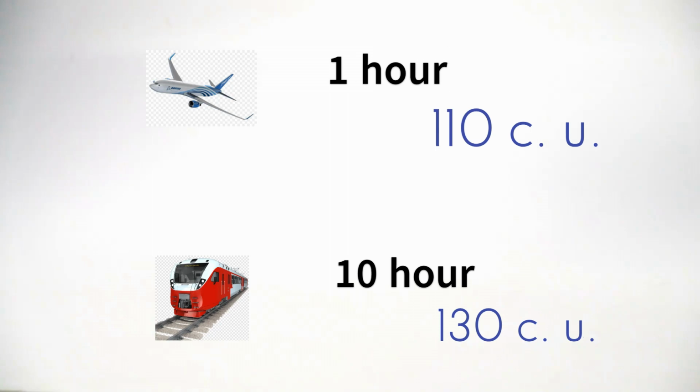Let's say you need to get to a city. You can do it by plane or train. A plane ticket costs 100 conditional units and a train ticket costs 30. Your average hourly income is 10 conditional units. Simple math. The plane flies 1 hour. The train takes 10 hours. The opportunity cost of the plane is 110 conventional units, and the train is 130. Conclusion: we choose a plane.